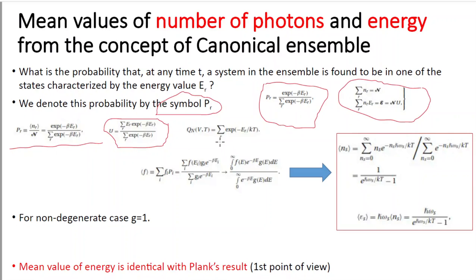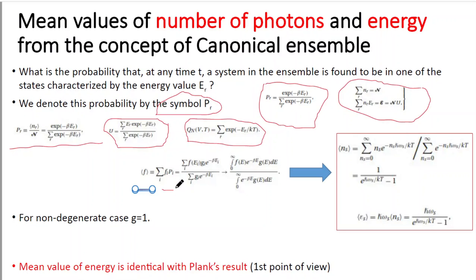Now what is the partition function Q_NVT? This one is the partition function Q_NVT. This is the expression for the partition function. Now the mean value of any variable f. Suppose this is a particular variable f. The mean value of a particular variable f can be written in this way, that is, the sum of f_i into p_i. That is the mean value.